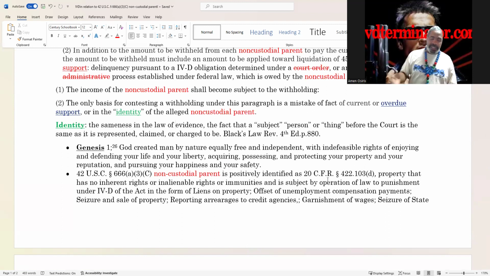You can protect your reputation. Can a non-custodial parent? No, it cannot, because they report arrearages to the credit bureau, right? That destroys a part of your reputation. America runs on credit, gentlemen. Okay. So you have rights. Your inherent rights, you were born equally free and independent. Your inalienable rights, life, liberty, happiness, pursuit of safety, privacy, all that good stuff. Non-custodial parent does not. And here we go.